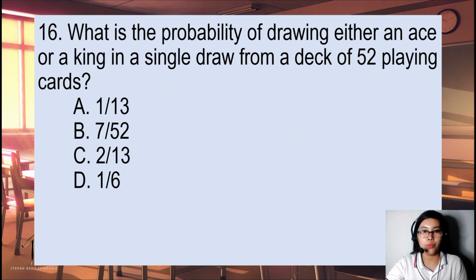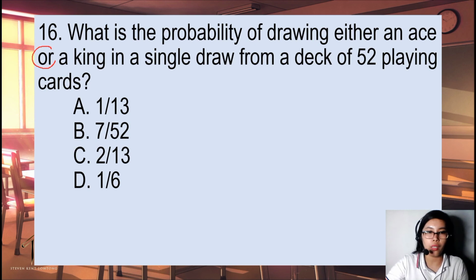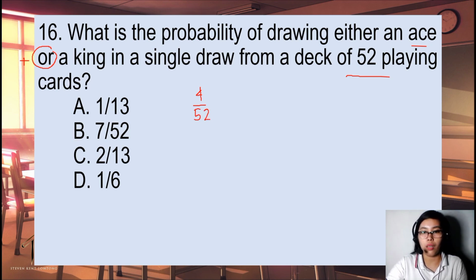Okay, next, what is the probability of drawing either an ace or a king in a single draw from a deck of 52 playing cards? So we have here the keyword or, and we know that or means plus. So drawing an ace from a single deck of 52, we have 4 over 52 because we have 4 ace cards in a deck of cards. Or a king, so we also have 4 kings out of 52. So therefore, this is equal to 8 over 52 or 2 over 13.